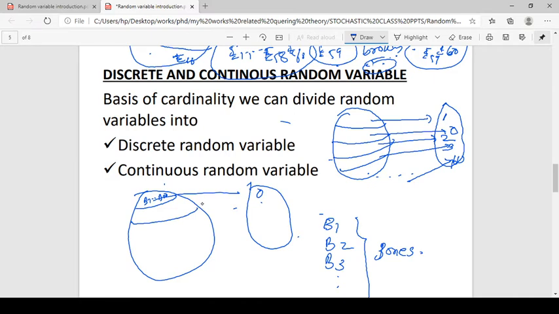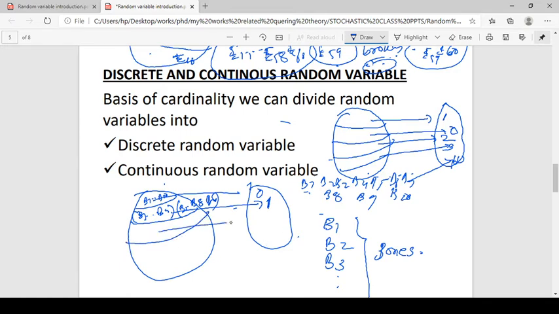Then one box is broken. It can be B10, can be B9, can be B8, can be B1, B2, B3, B4, B5, B6, B7. Any of the 10 boxes, one is broken. So we can say B1 to B8 and B10 are good, B9 is broken. The B9 box has a broken egg. So one box containing a broken egg, that is mapped to 1. So one box is rejected.